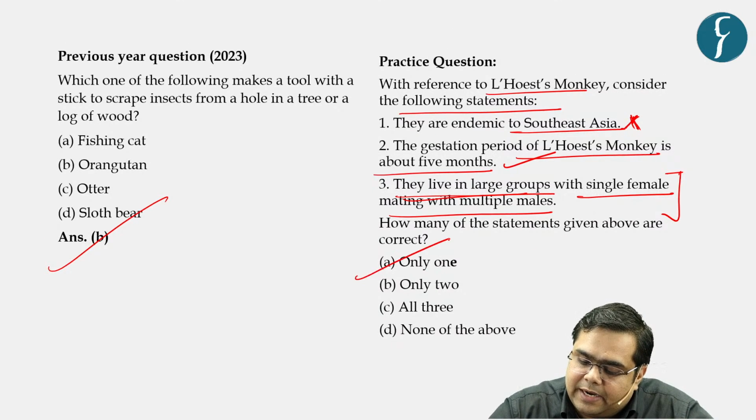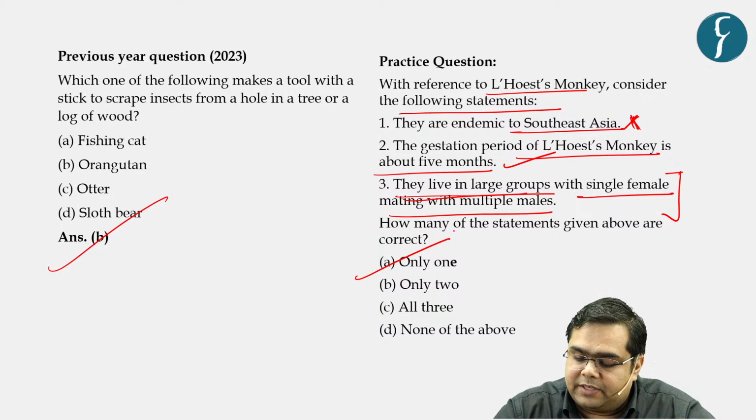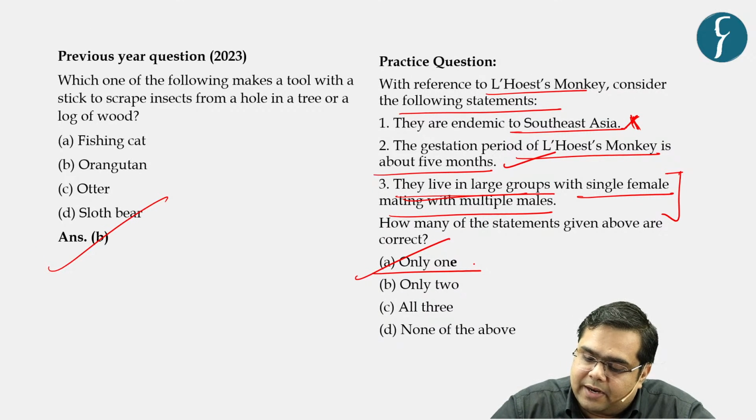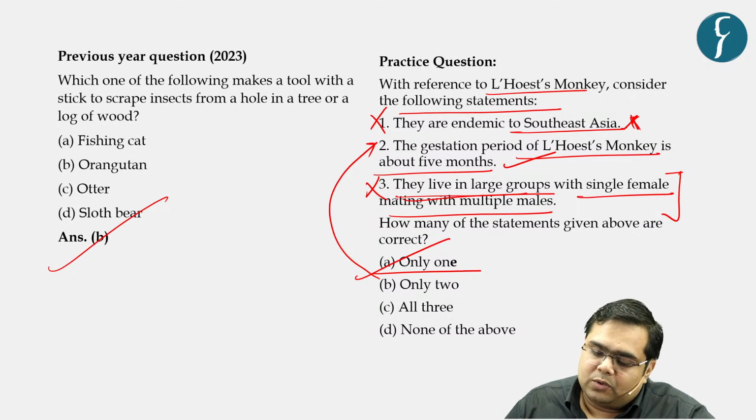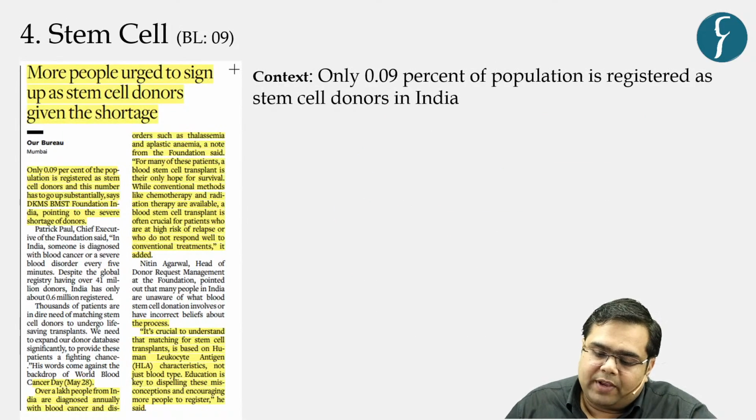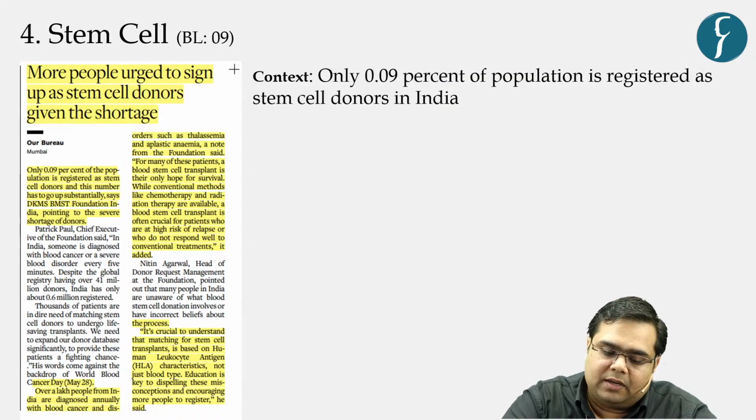So only one statement is correct. And which statement is correct? Statement 2 is correct, 1 is incorrect, third is incorrect, right? So the answer is A. Moving on to the next topic.